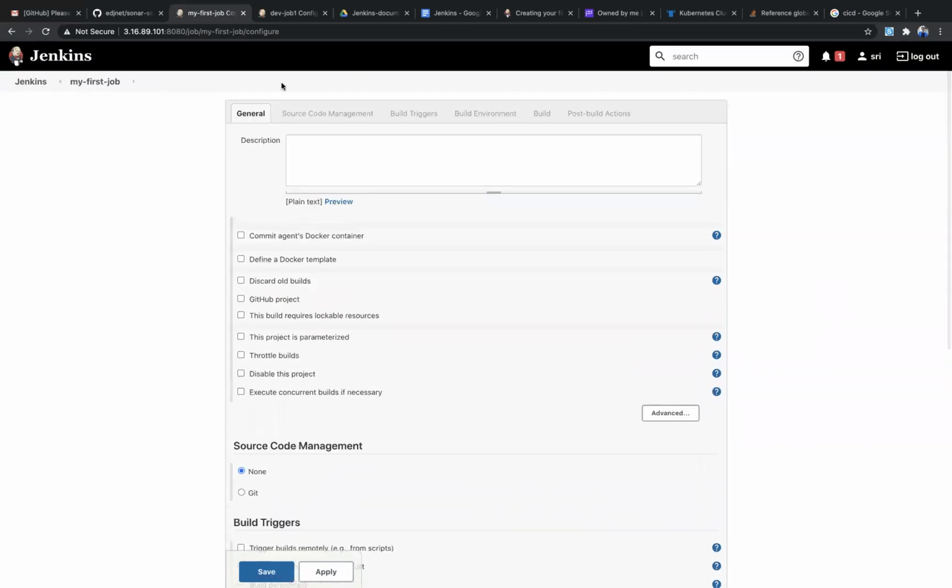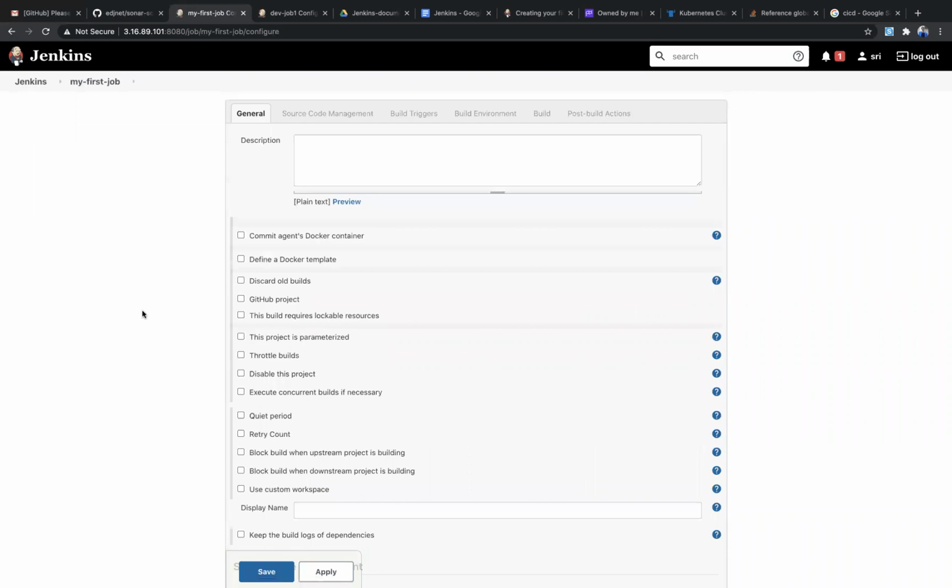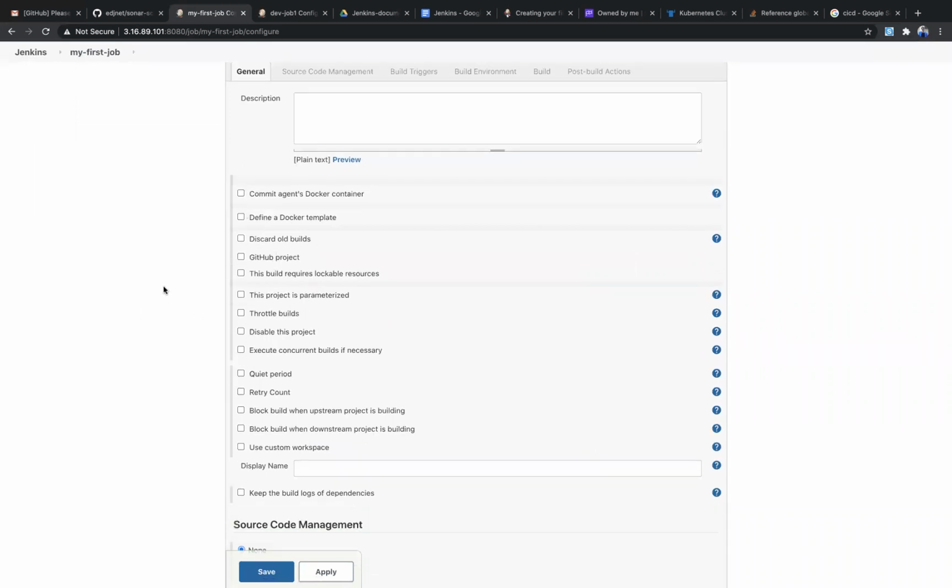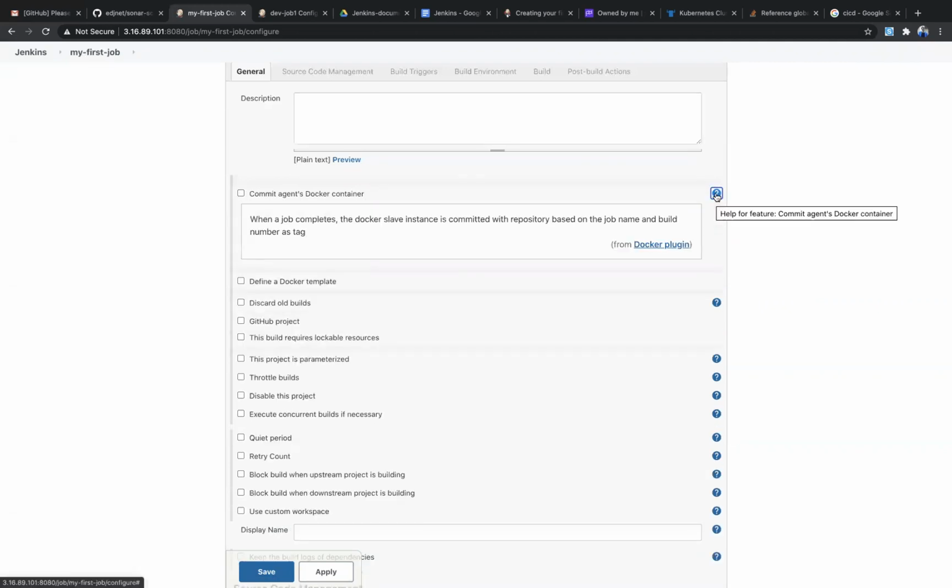So these are the categories of a job. For any job, this is the general category where you can define where this project needs to be run, and disabling the project. Anyway, I'm going to discuss every point. So the general section. Oh, okay, this is a new version, I think this is a new commit agent Docker container option. I think this is a new feature for when a job completes, the Docker slaves.